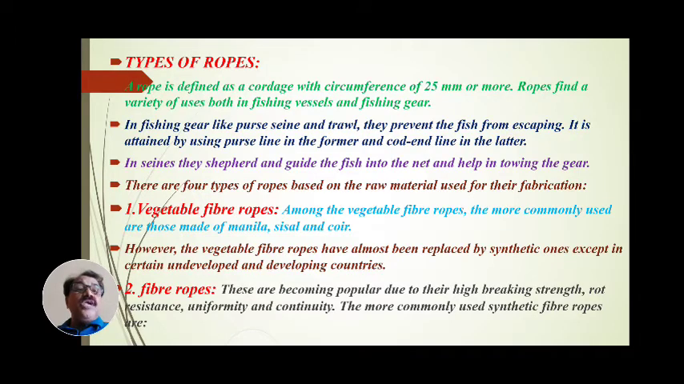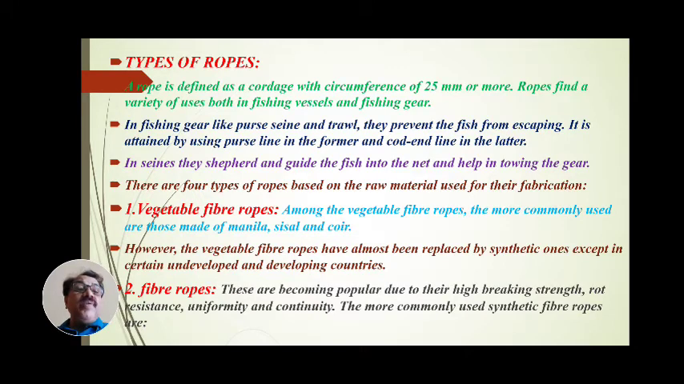These ropes are used in netting and in fish manufacturing, and they are classified depending upon the material from which they are fabricated. The ropes are classified as follows. The first type of rope is the vegetable fiber rope.